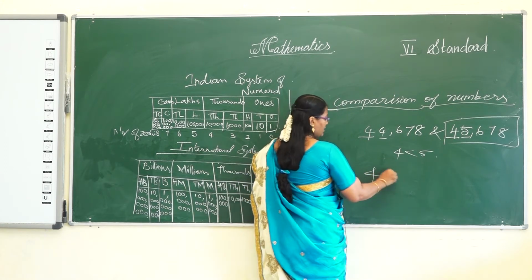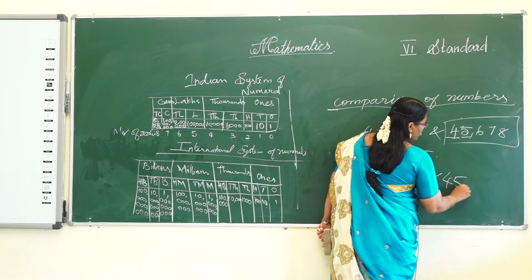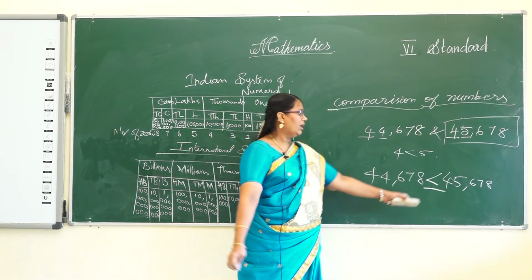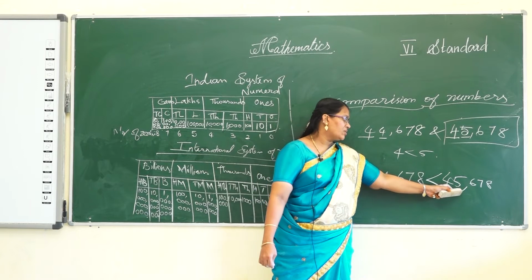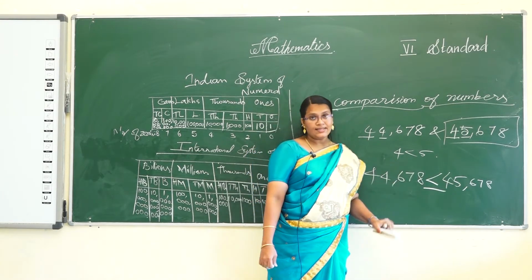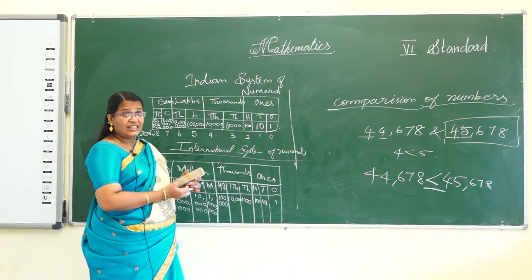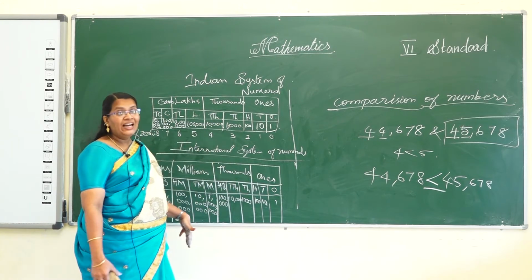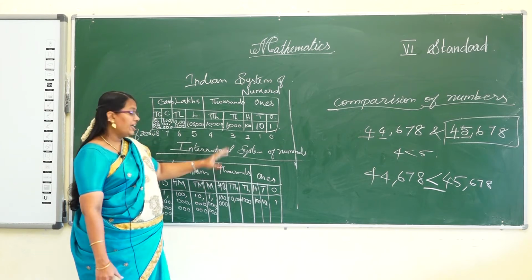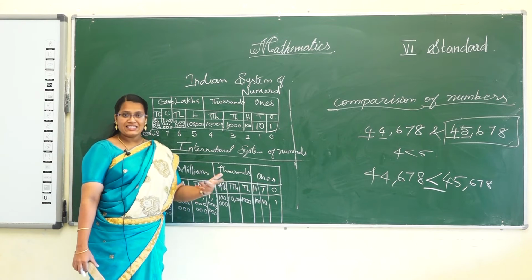So put the symbol like this. Less than. Okay. This is the greatest value. So 45,678 is greater than 44,678. I hope you all understand the last class. This is what we learned in the last class. Just go through all the data. Okay. Any doubt, ask me, I will clarify again. Now see the example problems.